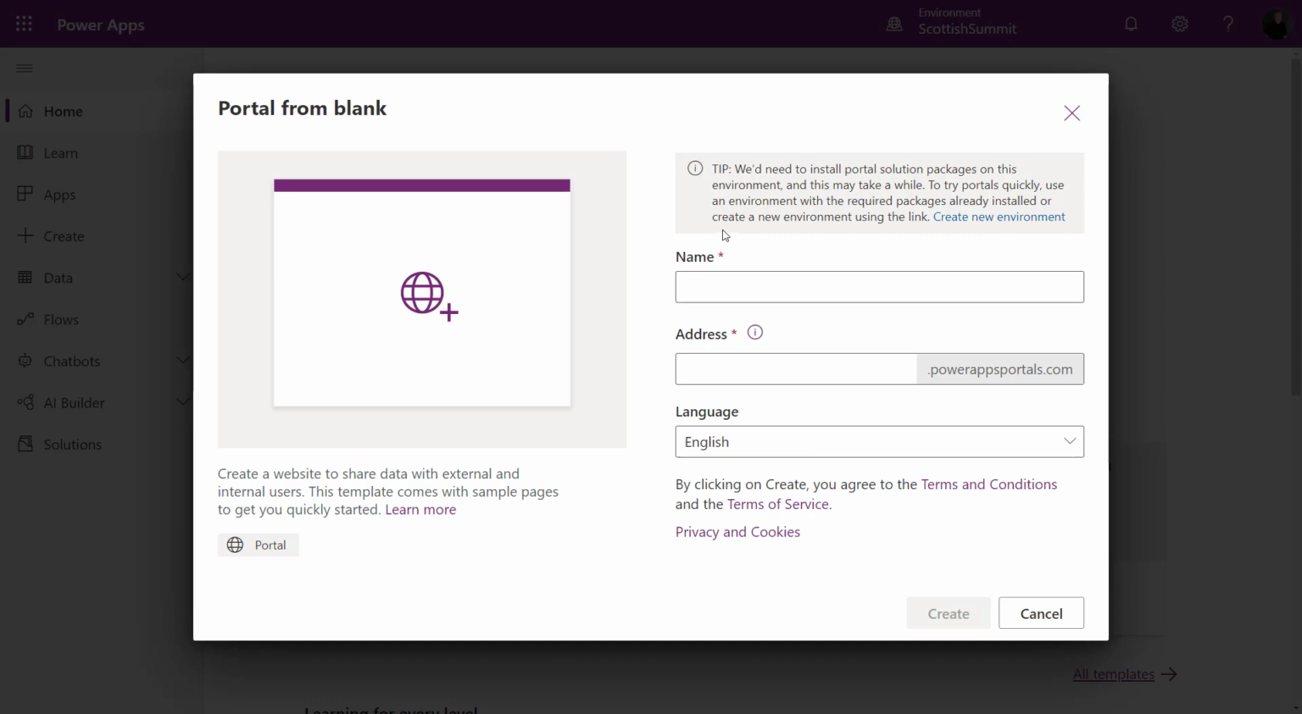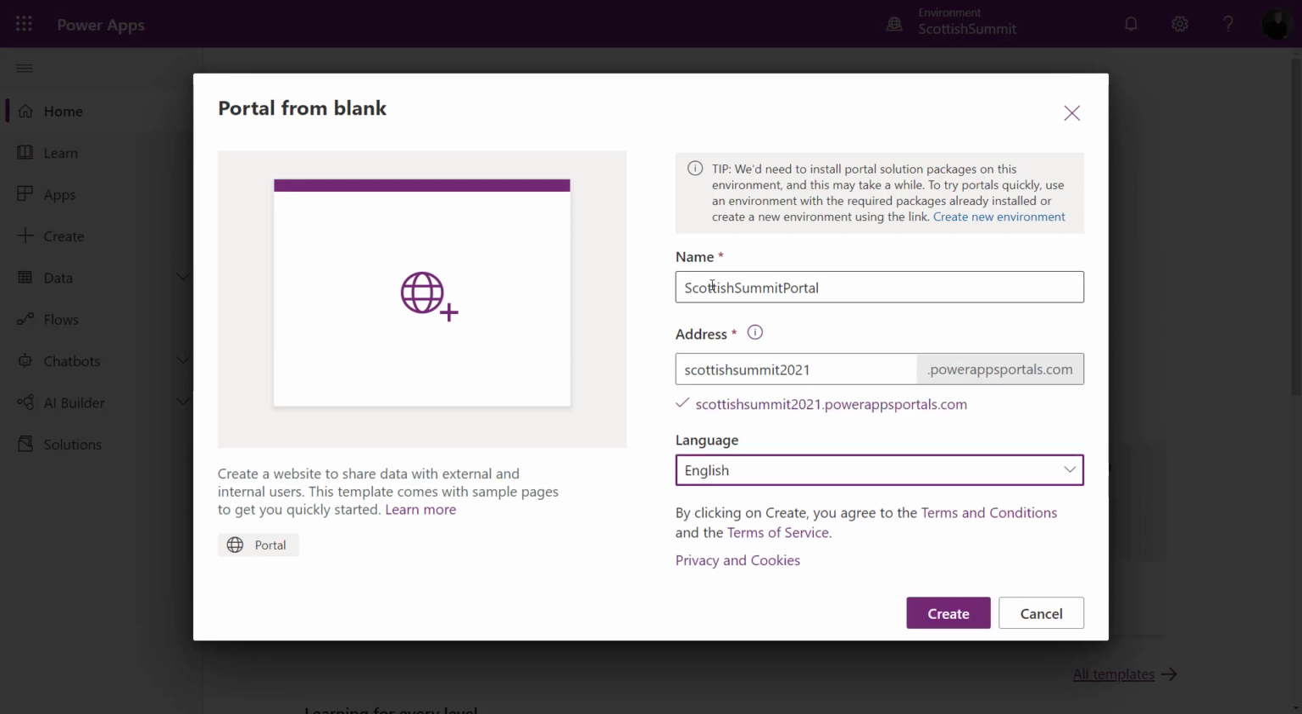So what I'm going to do is give this a name. I'm just going to call this Scottish Summit. And then I'm going to need to give it a URL. That URL has to be unique. So let's just see if Scottish Summit works. And we got it. Great. If it was not, I would just keep trying a few different variations.